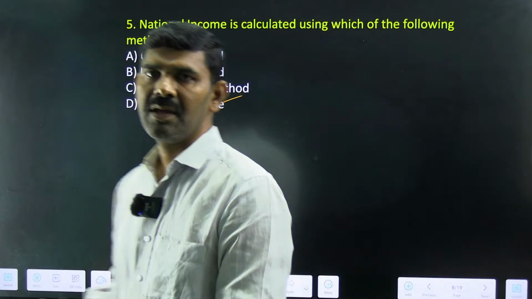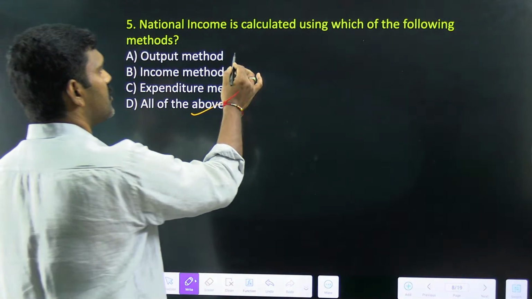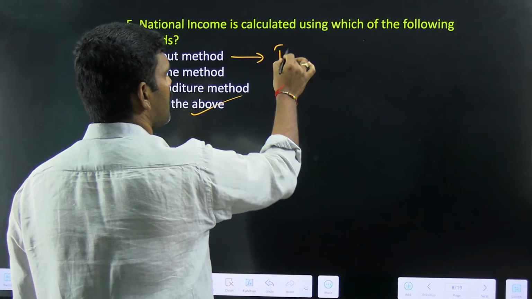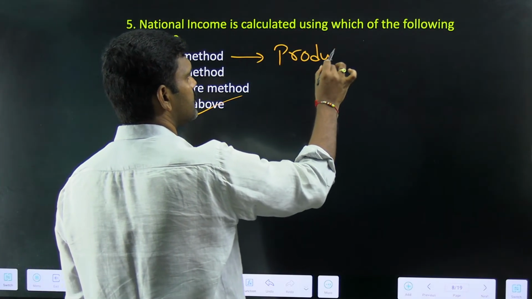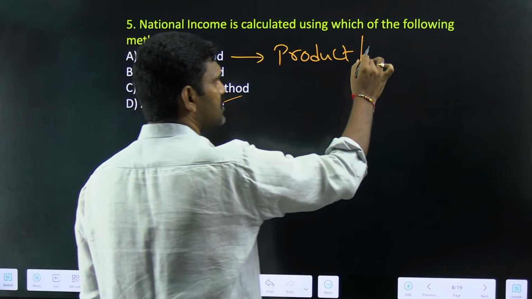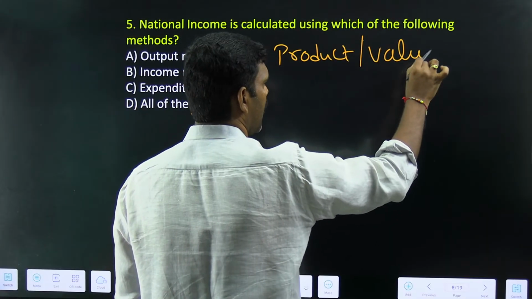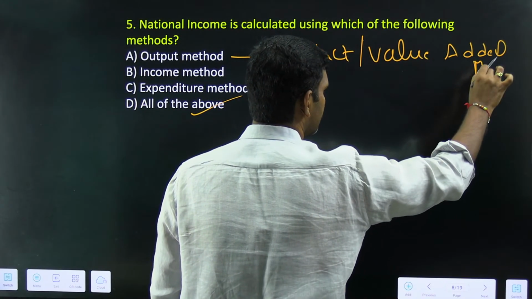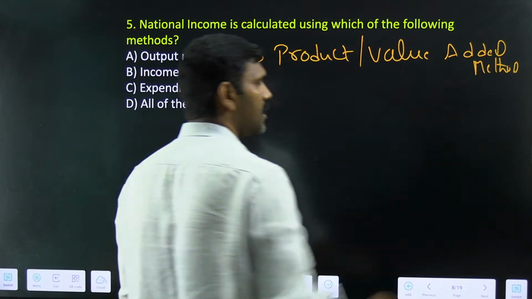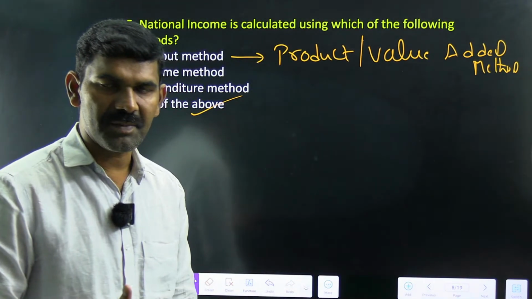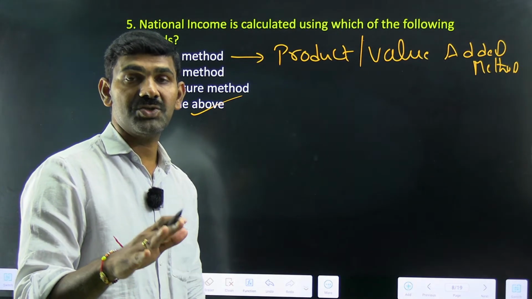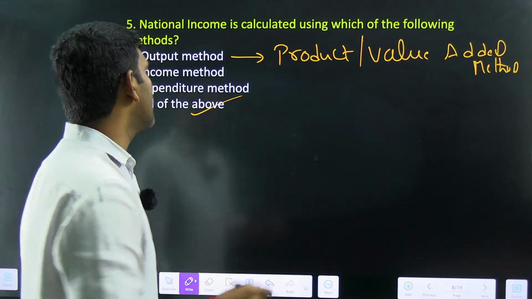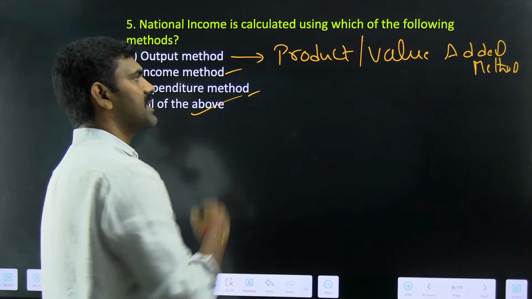See here. Now, when you say output method, don't get confused. Output method is also called the product method. Output method is also called the value added method. So output method, product method, value added method, all three are the same. There is no difference in that. Now, coming to the next one, it is the income method. The next method is the expenditure method.